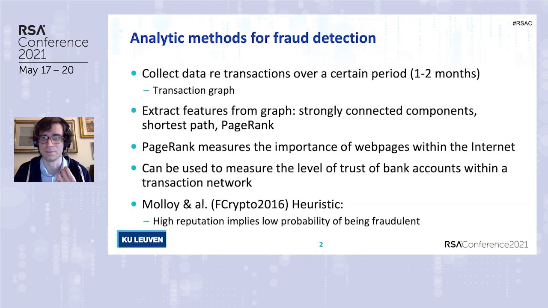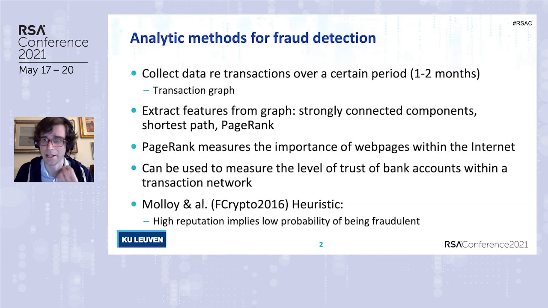One way of doing that is the PageRank algorithm, which in this case is used to measure the reputation of single bank accounts. This is motivated by the heuristic observation that transaction networks behave like a web of trust. So individuals are likely to establish relations with those they trust.